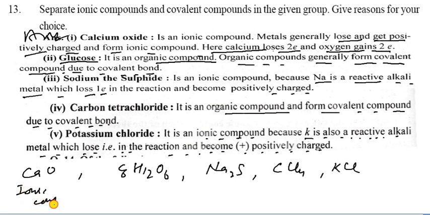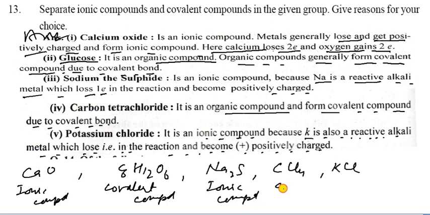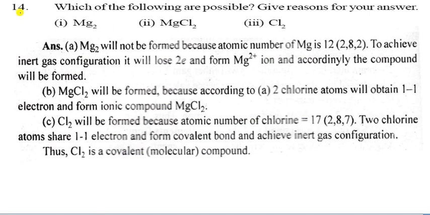It is an ionic compound. Glucose is a covalent compound. Sodium sulfide is also an ionic compound. Carbon tetrachloride is a covalent compound. Potassium chloride is an ionic compound. So you can write in your copy also.